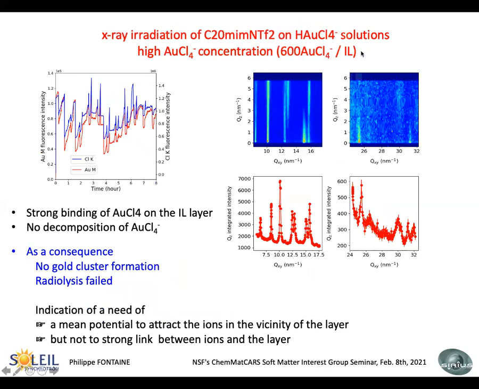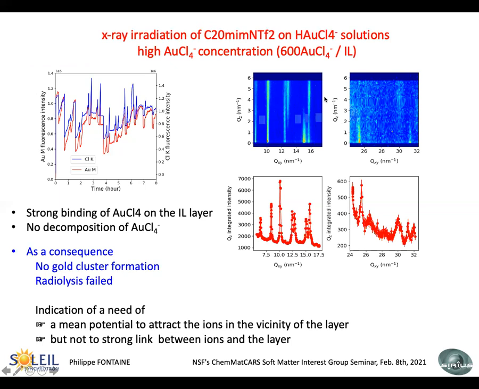We have tried at higher concentration, so now we have 20 times more gold compared to one ionic liquid molecule. And then, if you look at the fluorescence, you see that you have fluctuations, mainly due to some scan and so on of the system. But the evolution is the same for the two atoms, gold and chlorine. So you have no decomposition of the complex AuCl4, and then no radiolysis.